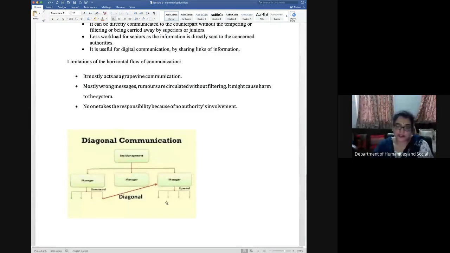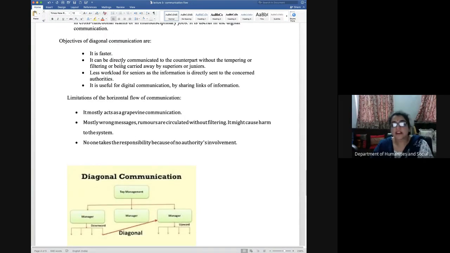Now if you see the diagram here, you can judge that it is faster. Why? Because when the people in sales executive are talking to the managers of the production department, instead of going to their manager and then their manager talking to the production manager, it will take a longer time. So instead of sharing the documents through upward communication, if they go directly through diagonal communication, the communication is faster. It can be directly communicated to the counterpart without tampering or filtering.